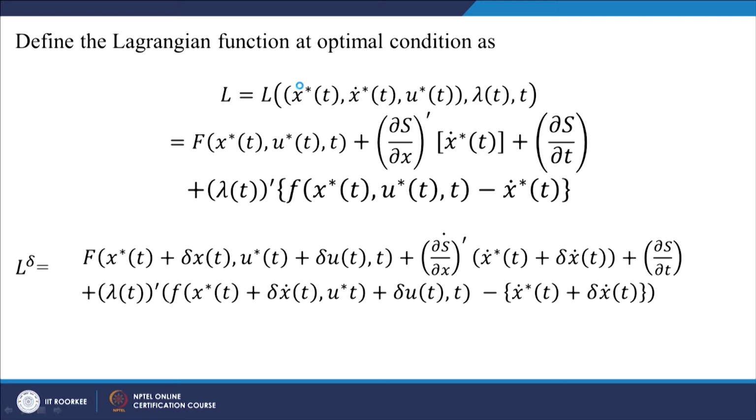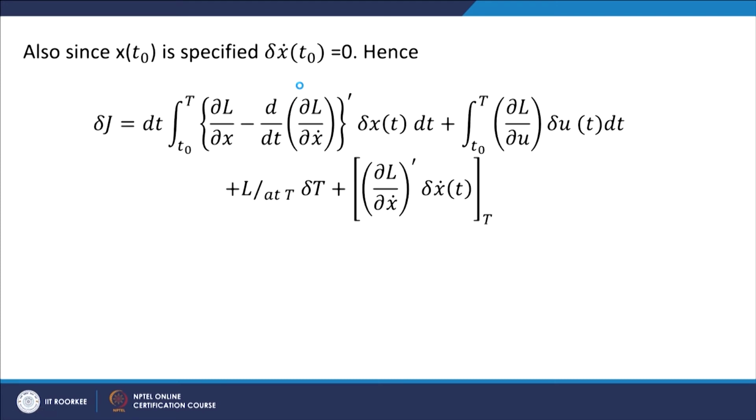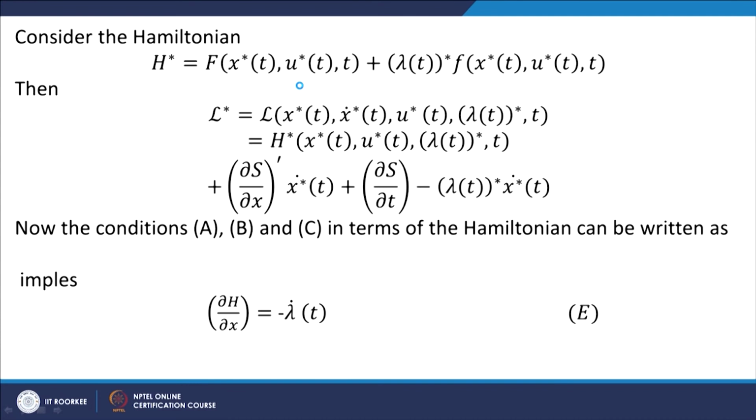So, we take the Hamiltonian as capital F function and del s by del t function, there is no x dot, and here lambda multiplied by the small f function. So, we just omit the x dot terms. So, that is called the Hamiltonian.